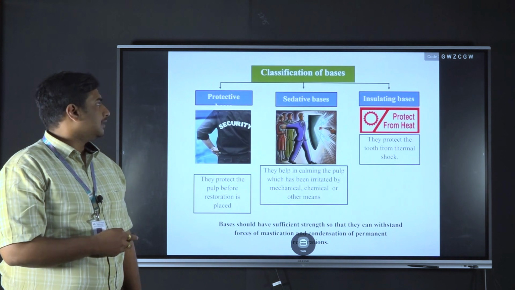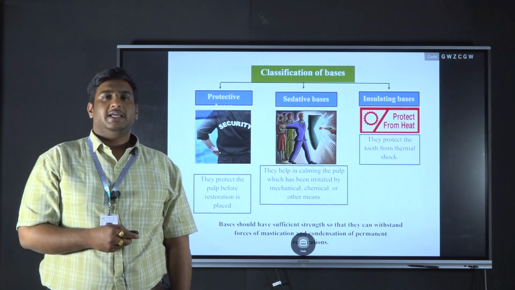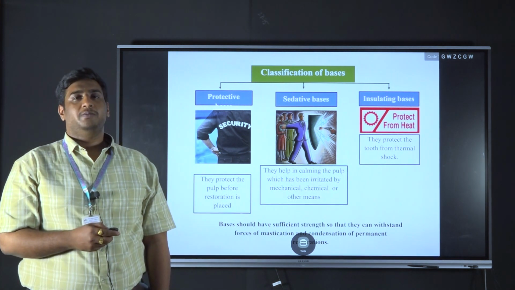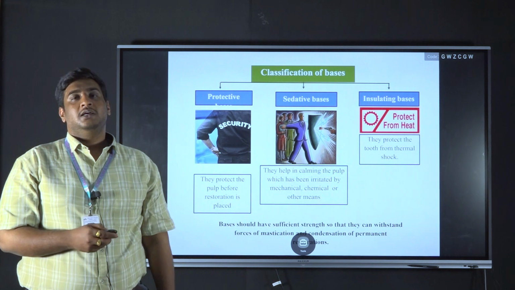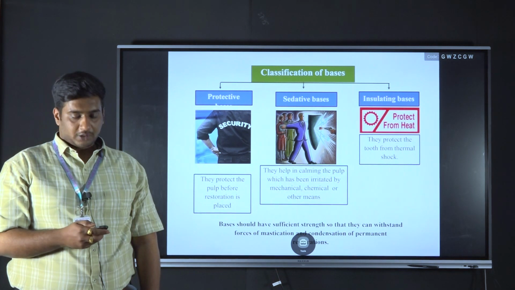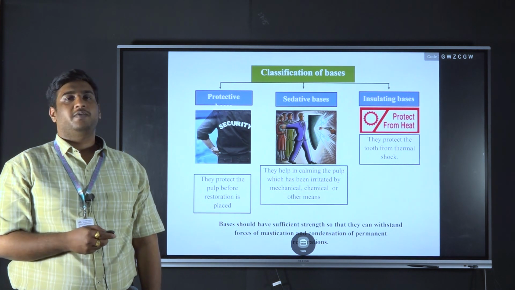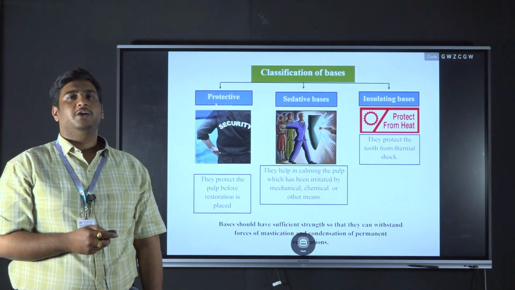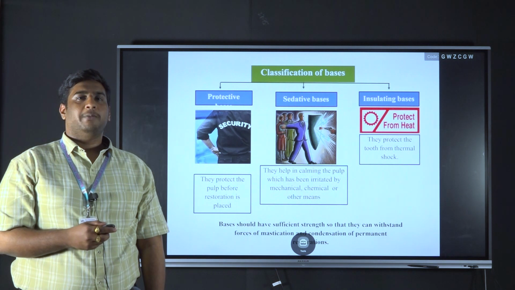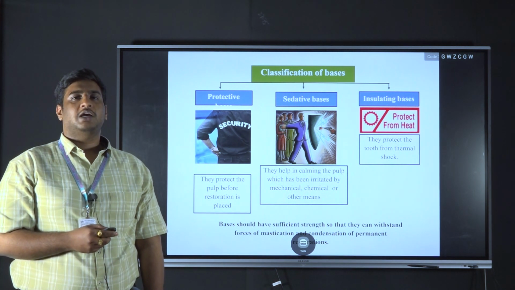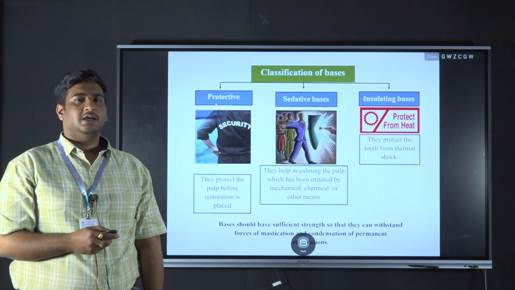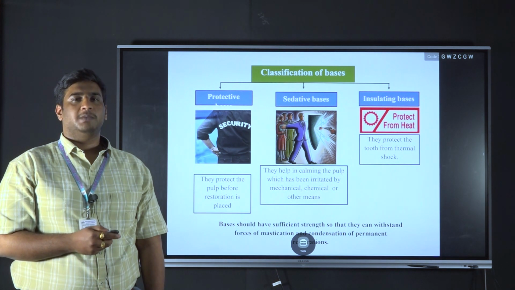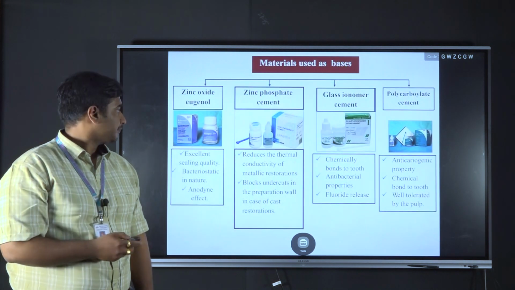Coming to the bases, these are also pulp protection agents. Coming to the classification of the bases, they are classified into protective bases, sedative bases and insulating bases. Protective bases protect the pulp from the various pulpal irritants mentioned earlier. Sedative bases have a certain amount of medicaments which calm down the pulpal irritation caused by the various irritants. And also the thermal bases, which protect the pulp from thermal irritants.